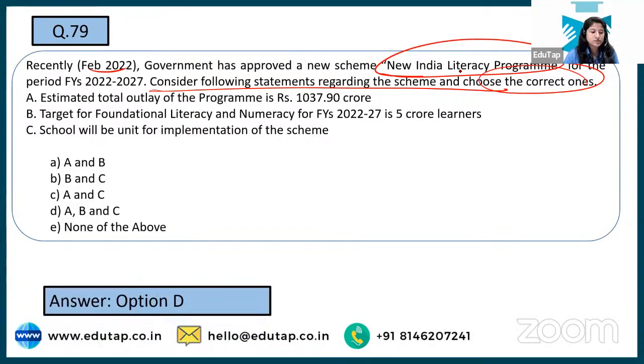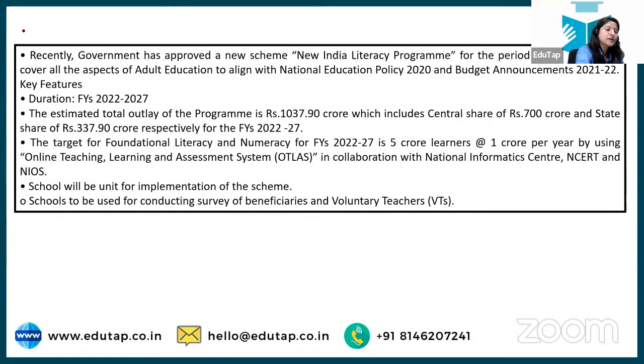See, okay, so all are correct. Findra has rightly said, all are correct about this particular scheme. So the estimated outlay is 1037.90 crore. The target for foundation literacy and numeracy is 5 crore learners, and the school will be the unit for implementation of this particular scheme. And the rest, you can read it.